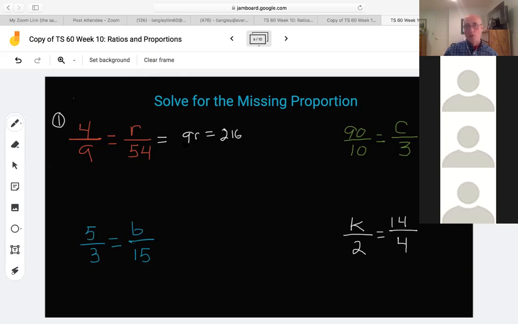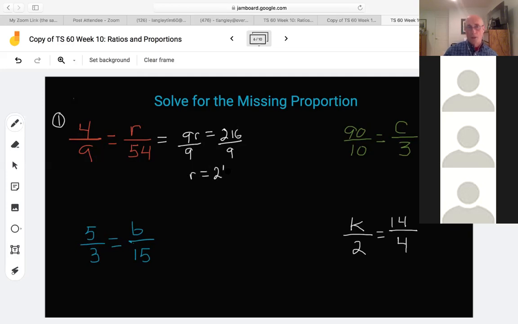I've got multiplication going on beside the variable. The way to get rid of multiplication is to do the opposite operation, which in this case is to divide by 9. So I'm going to divide this side by 9. That cancels out the 9s. It becomes 1, which is the same as 1r or just r. That leaves me r equals, and if I take my calculator and divide by 9, I get 24, okay?